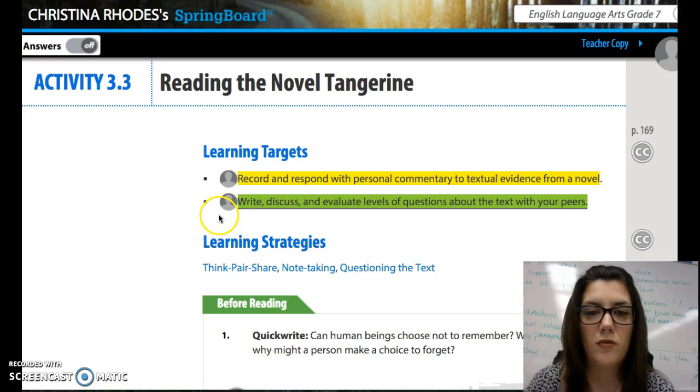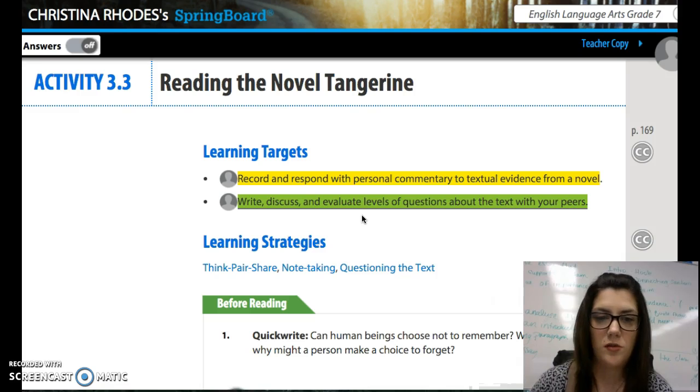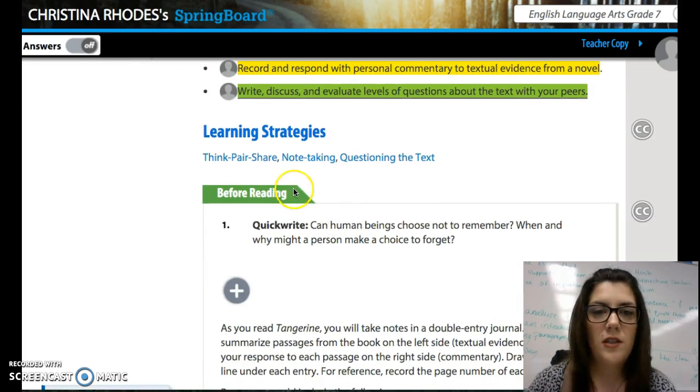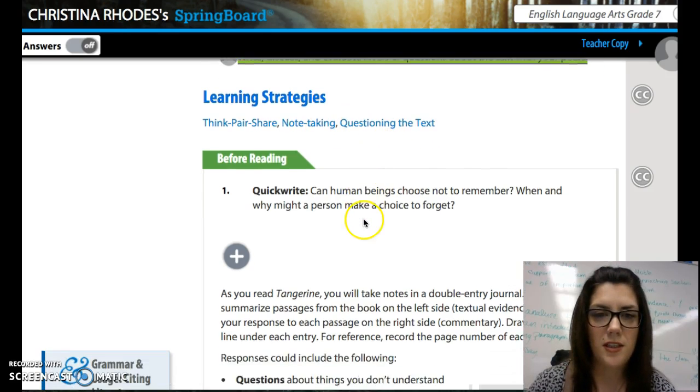Number 2, write, discuss, and evaluate levels of questions about the text with your peers. So you're going to write, then discuss, and evaluate levels of questions. Is it a level 1, 2, or 3 question? During this lesson, you'll be think, pair, sharing with your shoulder partner. You'll be note-taking and questioning the text.